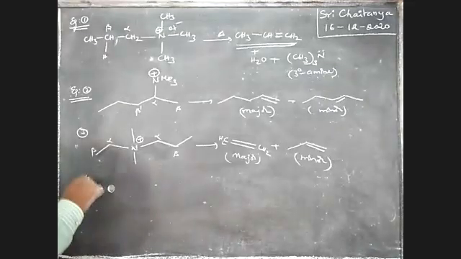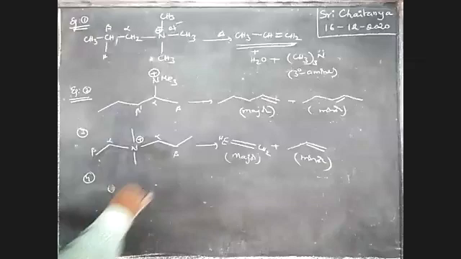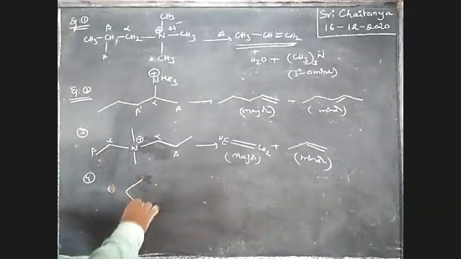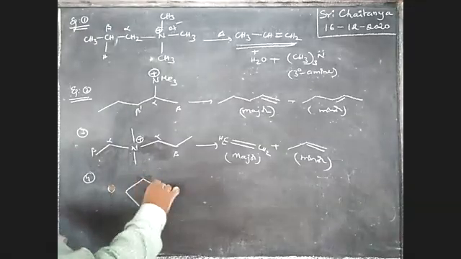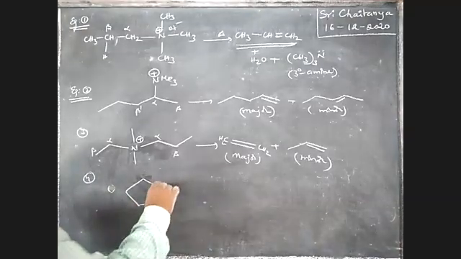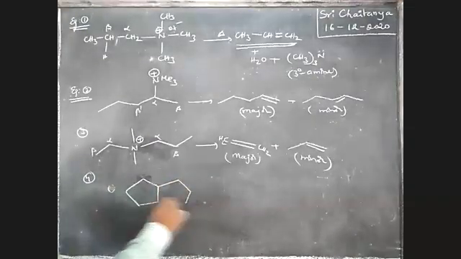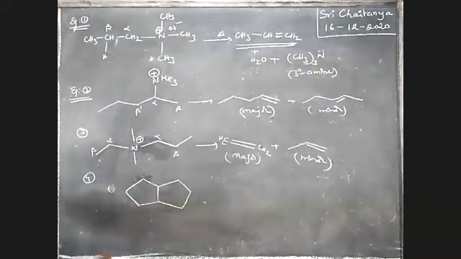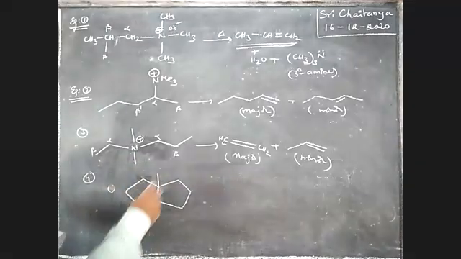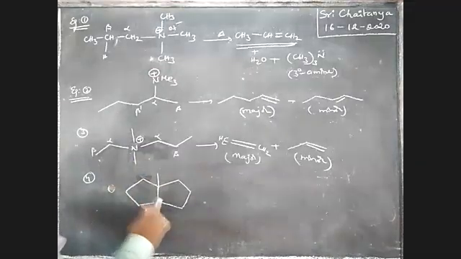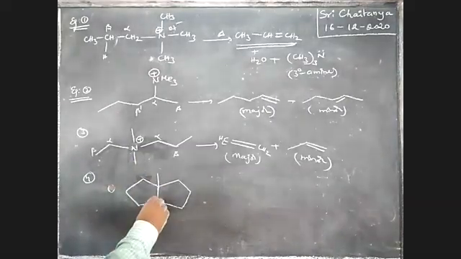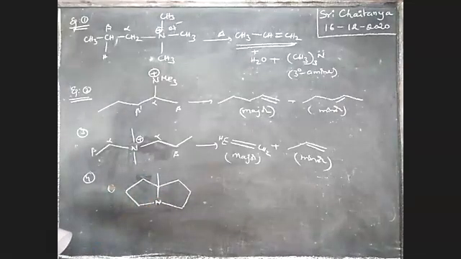Next, the fourth one. Please consider this. This is nitrogen, boys. It is in the quaternary condition.